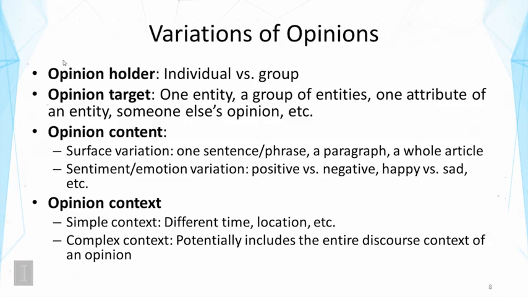Finally, the opinion context can also vary. We can have a simple context, like different time or different locations, but there could be also complex text, such as some background topic being discussed. So when an opinion is expressed in a particular discourse context, it has to be interpreted in different ways than when it's expressed in another context. So the context can be very rich to include the entire discourse context of an opinion.